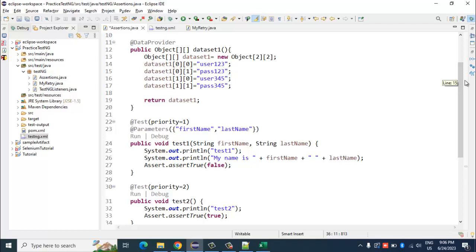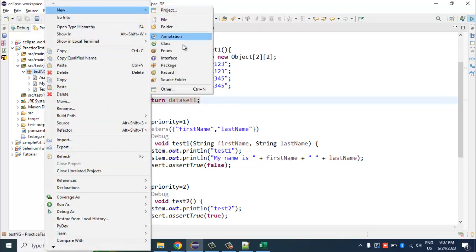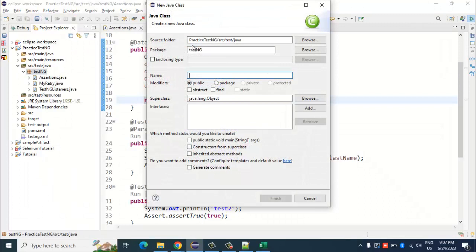So in that case, what I need to do is use another interface called IAnnotationTransformer. Okay, so I will show you that. I would create again a new class, and let's say I call it RetryListener.